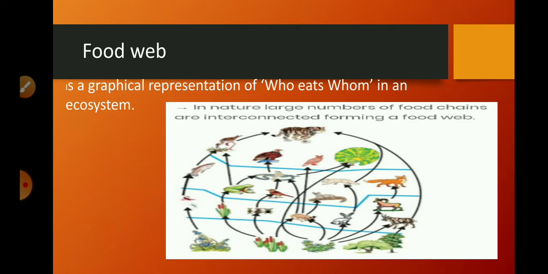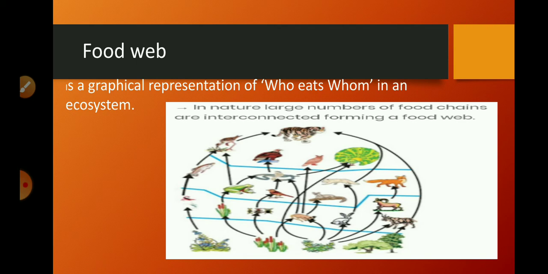Next is food web. A food web is a graphical representation of who eats whom in an ecosystem. The individuals involved in one food chain are linked with food chains of other ecosystems and form a complex network, which is termed a food web.